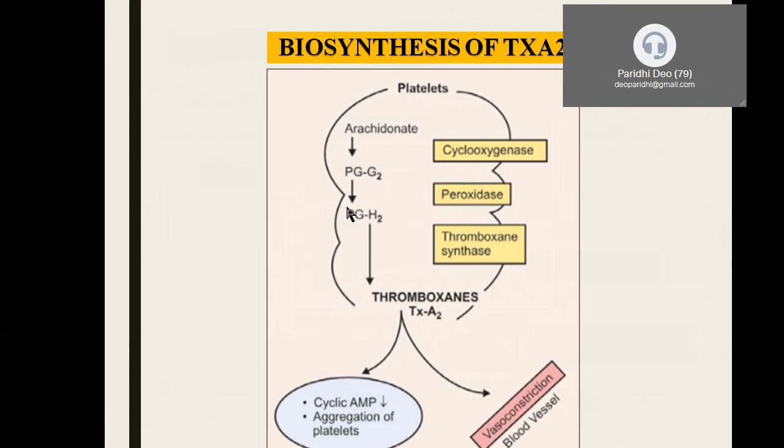The steps are similar up to the production of PGH2, but it differs at this step. Unlike in the case of prostaglandin synthesis, here the step is a little bit different, that is, it requires an enzyme called thromboxane synthase, like that of prostacyclin synthase. It leads to the production of thromboxane. Especially it plays an important role in the platelets, accounting for vasoconstriction as well as aggregation of the platelets. So now this is about the biosynthesis of prostaglandin, prostacyclin and thromboxanes.